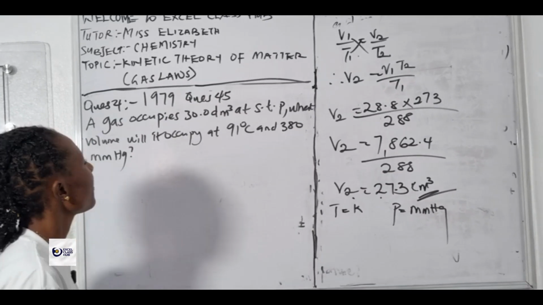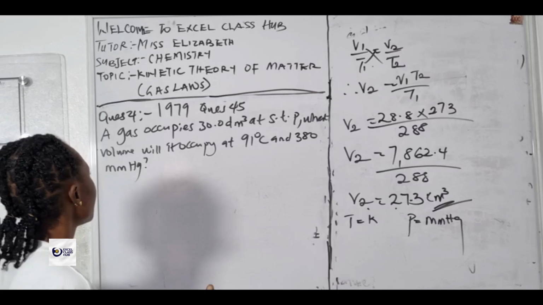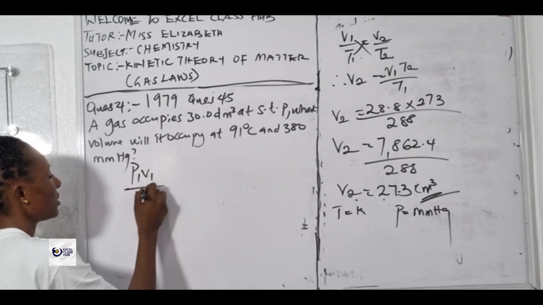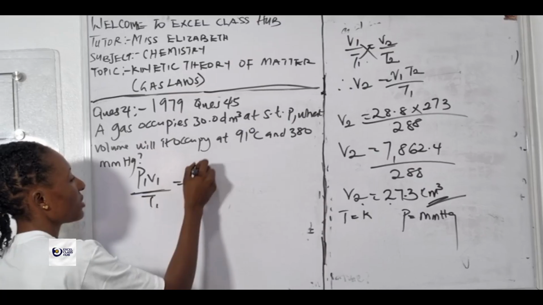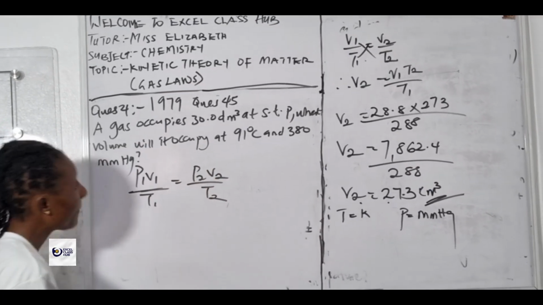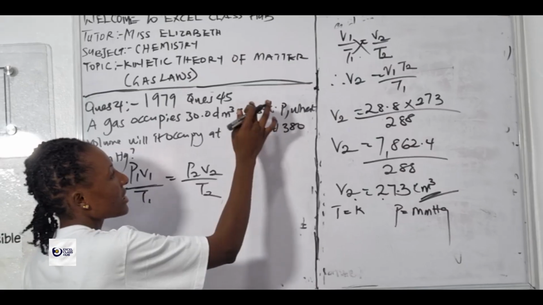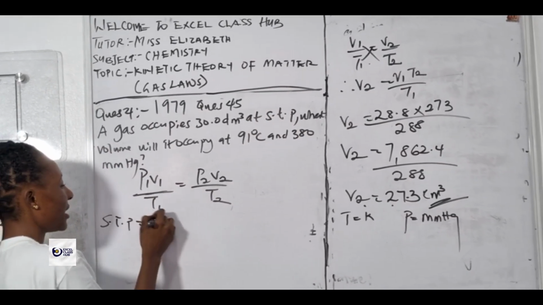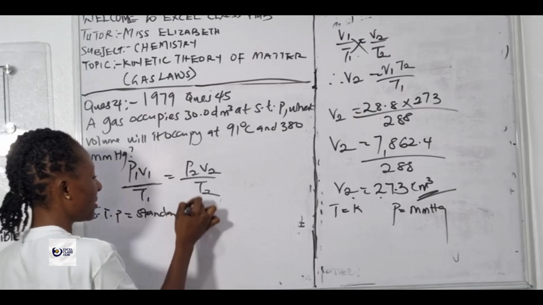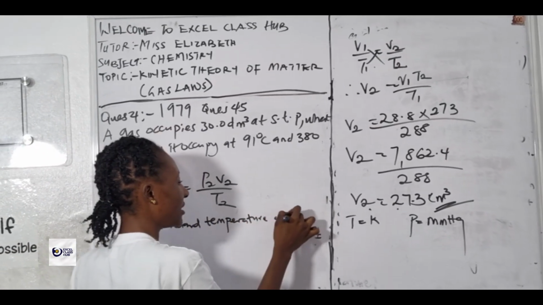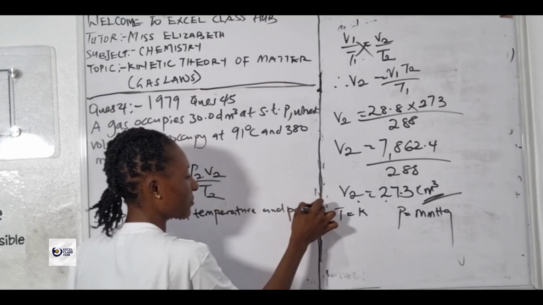You don't have to stress yourself on this question. This is just talking about the general gas equation that we did today: P1 V1 over T1 is equal to P2 V2 over T2. Mind you, the question states at STP. STP means standard temperature and pressure.